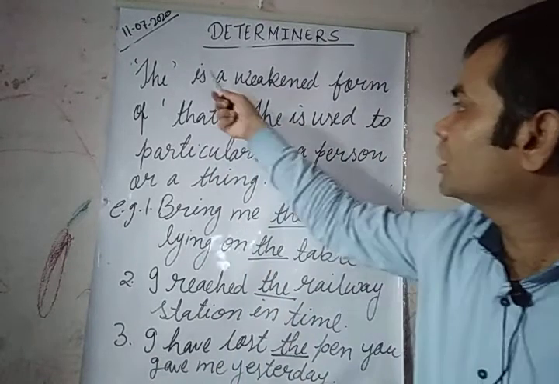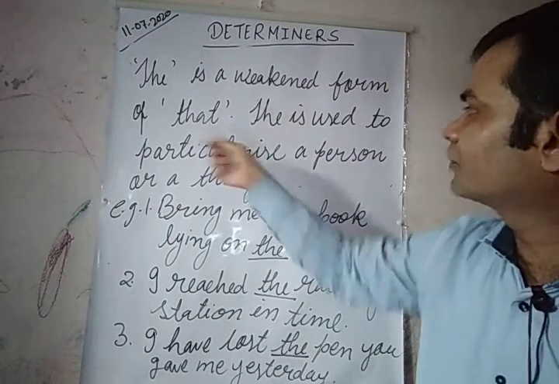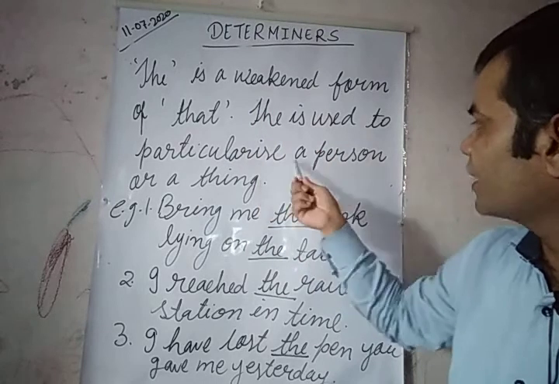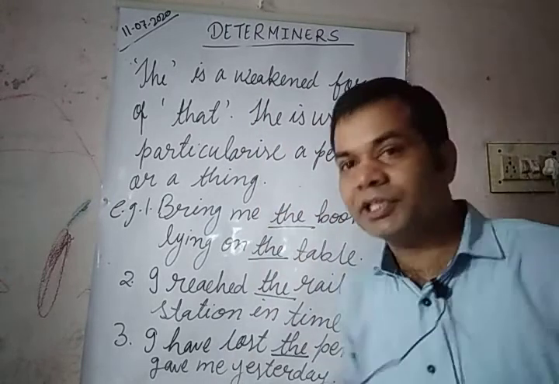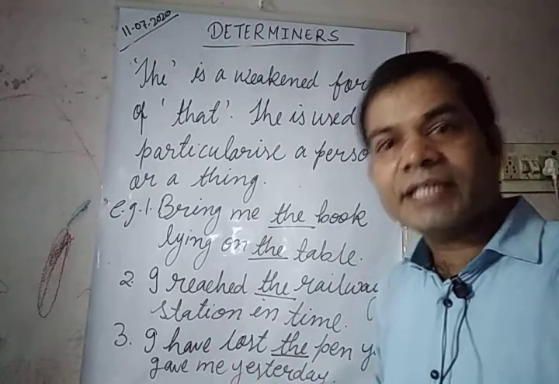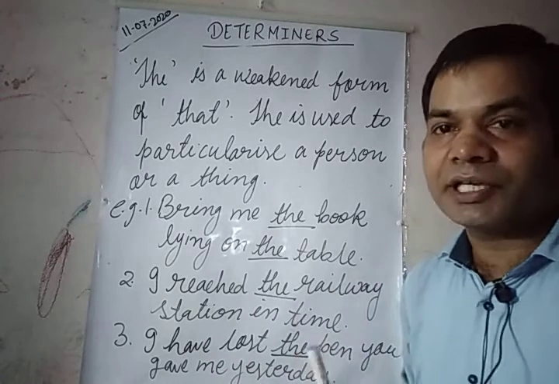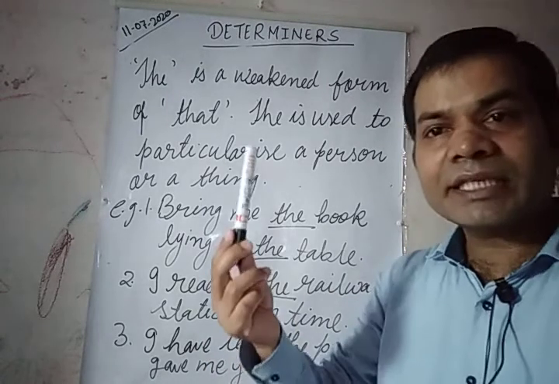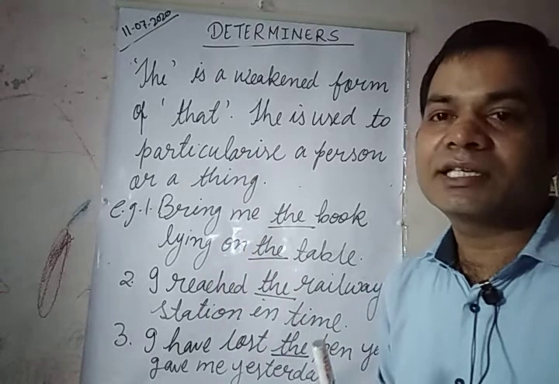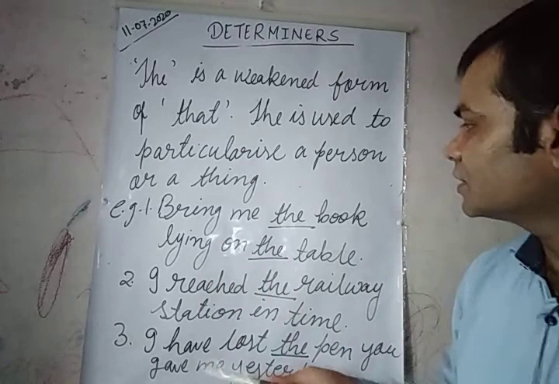The is a weakened form of that. The is used to particularize a person or a thing. For example, this is the marker which I bought yesterday.